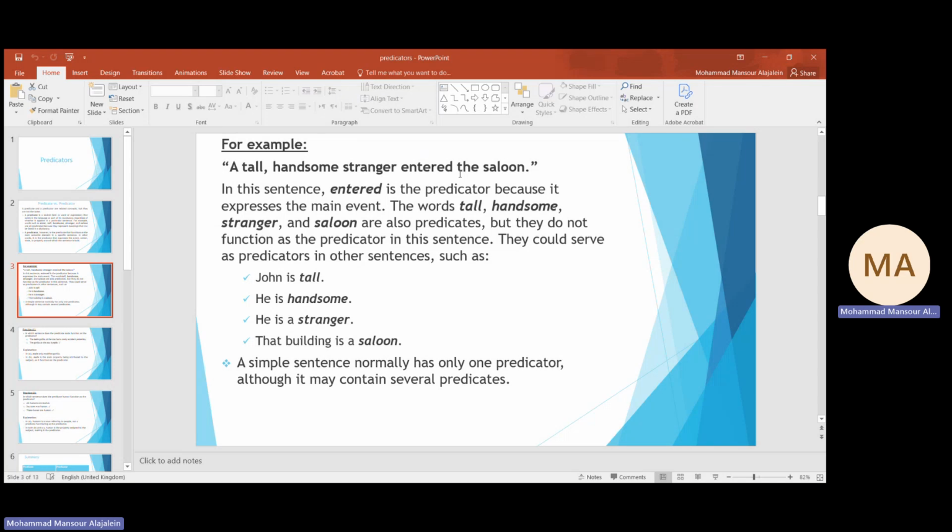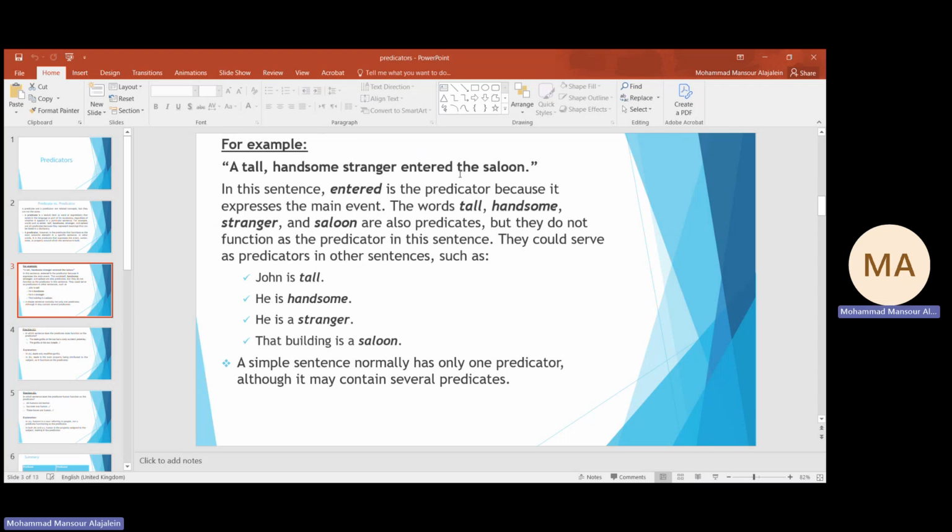Is it just a referring expression, or can we explain other properties assigned to this expression by the verb entered? How do we account for all these functions? So here we need to consider all the constituents inside such a sentence as predicates, and the verb entered is the predicator of the sentence.